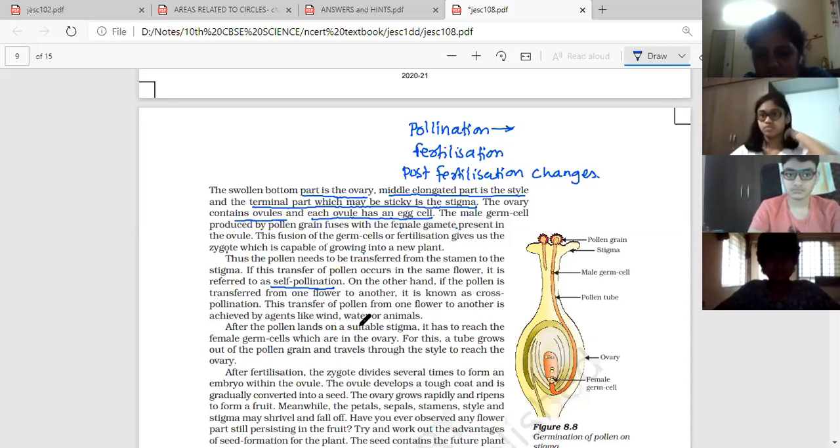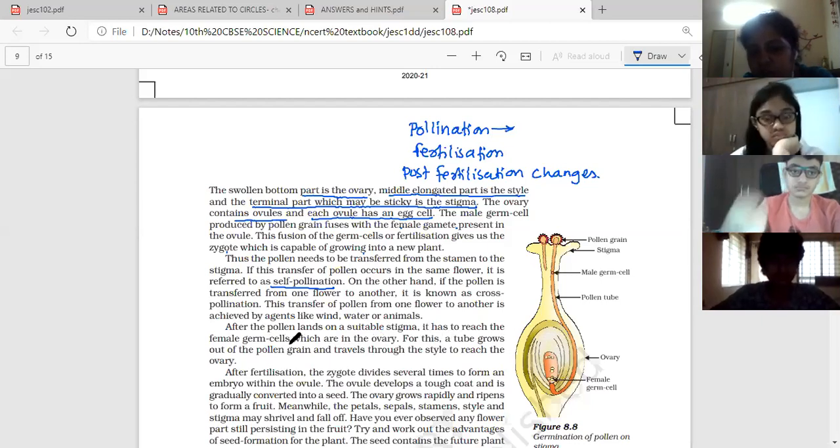After the pollen lands on the suitable stigma, it has to reach the female germ cells which are in the ovary. For this, a tube grows out of the pollen grain and travels through the style to reach the ovary. So pollen tube formation takes place, and that pollen tube will start moving towards the ovary. When it reaches the ovary, it will open up, and inside the ovule, the female gametes are present. So the fusion of the male and female gamete takes place.